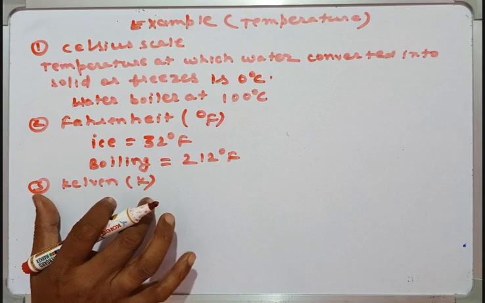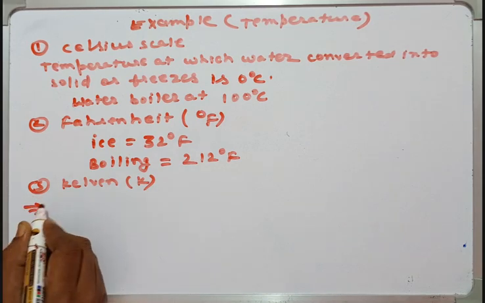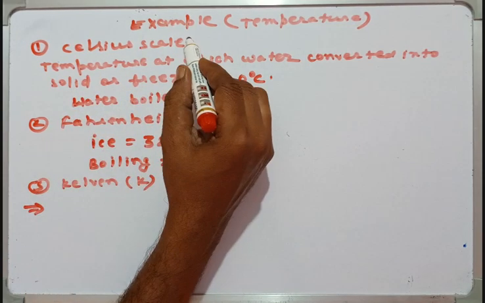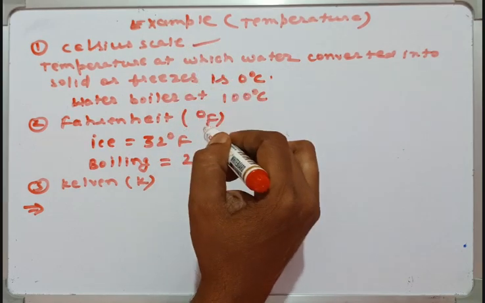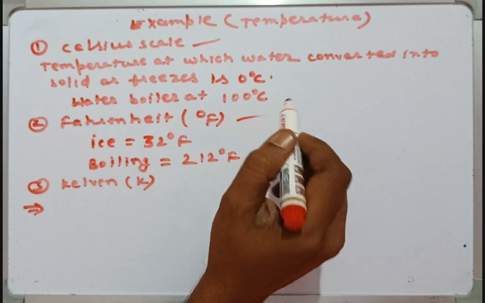Guys, now we see some more detail on how to convert Celsius into Fahrenheit.